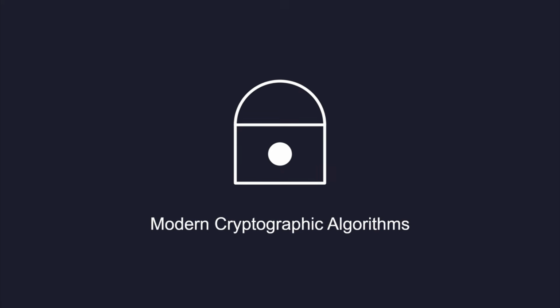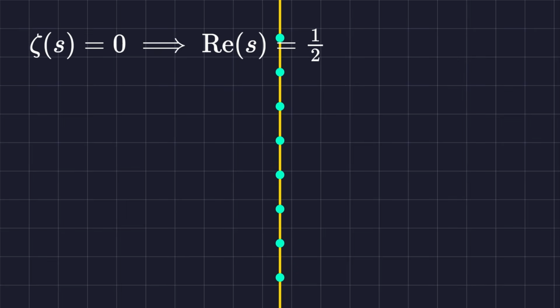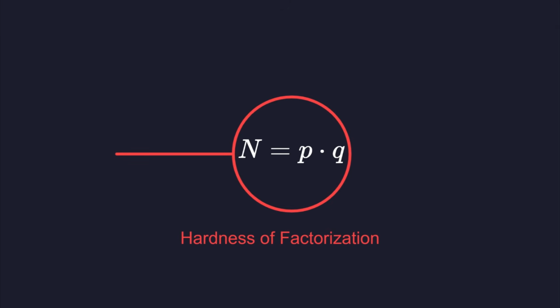While numerical evidence cannot provide a proof, the statistical alignment with the hypothesis is overwhelming. No counterexample has ever been found in any range tested. Many modern cryptographic algorithms and primality tests rely on the assumption that the generalized Riemann hypothesis holds. A proof would confirm the efficiency of these algorithms and the hardness of certain integer factorization problems.